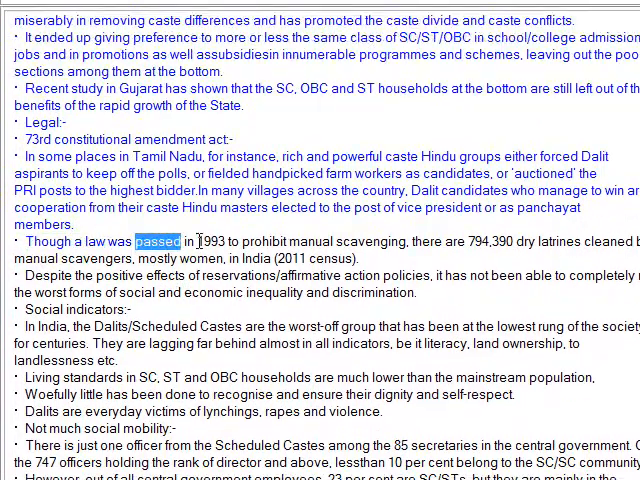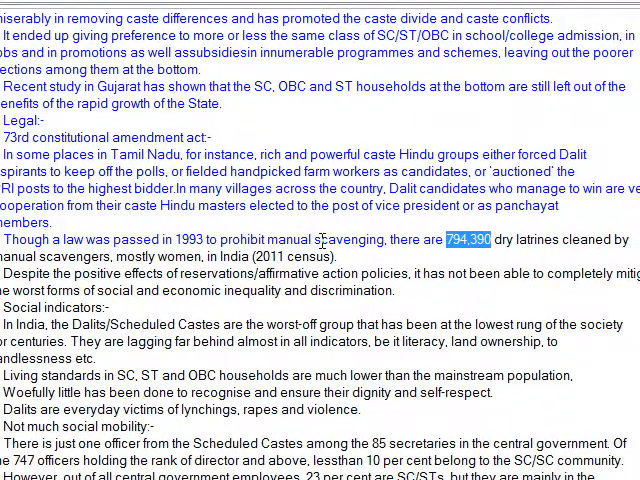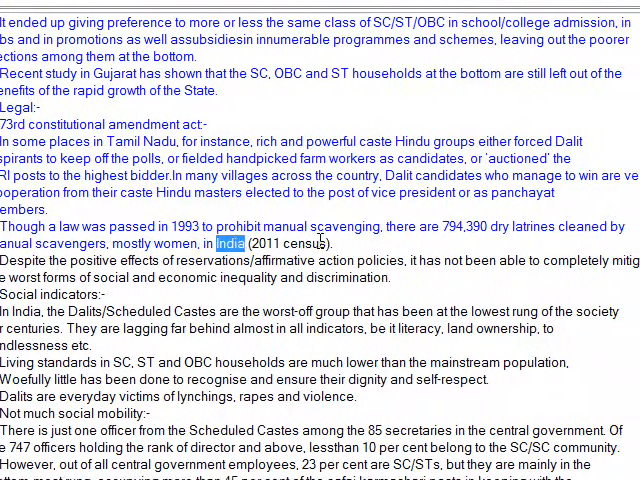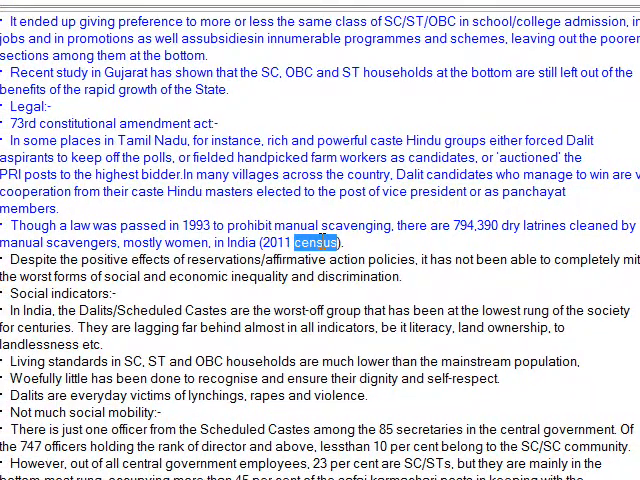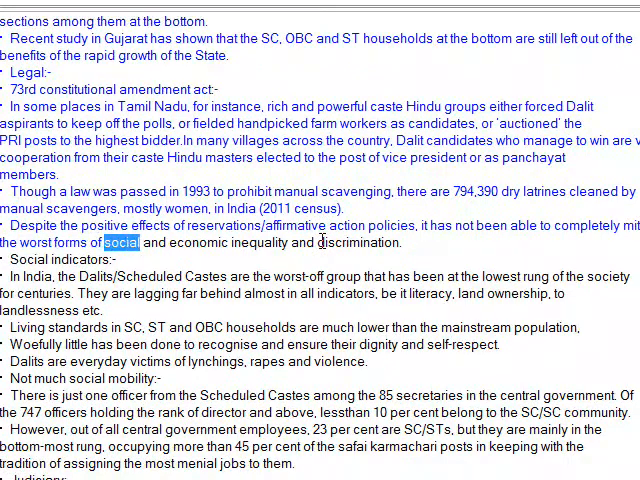Though a law was passed in 1993 to prohibit manual scavenging, there are 794,390 dry latrines cleaned by manual scavengers, mostly women, in India, per the 2011 census. Despite the positive effects of reservation/affirmative action policies, it has not been able to completely mitigate the worst forms of social and economic inequality and discrimination.